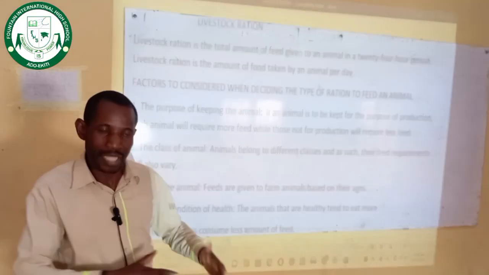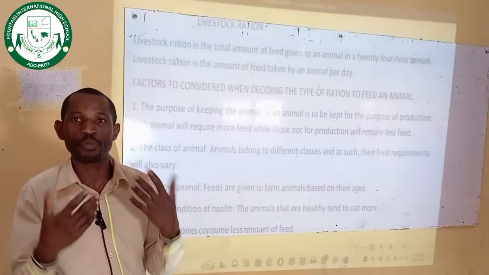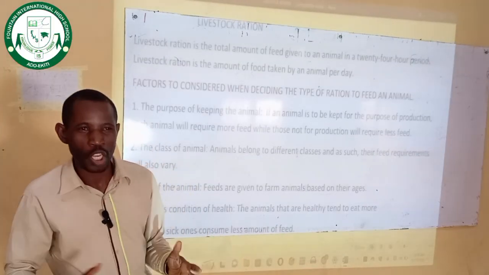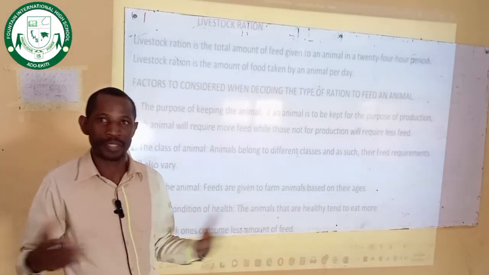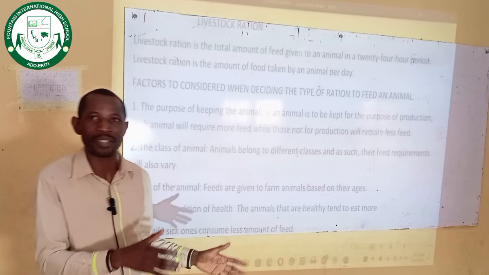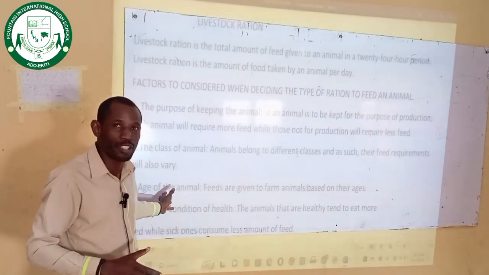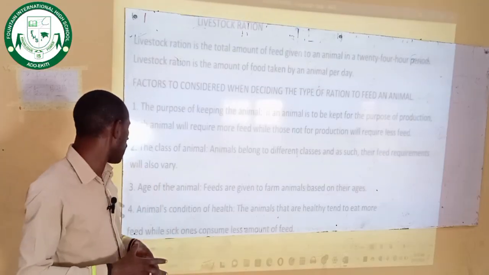Let's say, for instance, a baby that was just given birth to, a baby of 6 months old, and a man of 80 years old. These are human beings, but the feed requirement for them is quite different. That is why the young animals and the adult animals, their feed is quite different. So you have to look at the age of the animal before you offer feed to this animal.